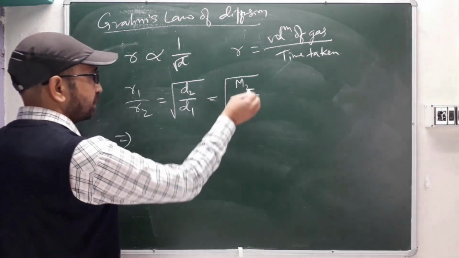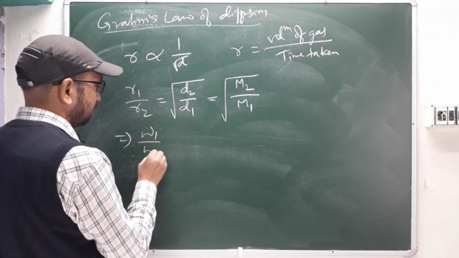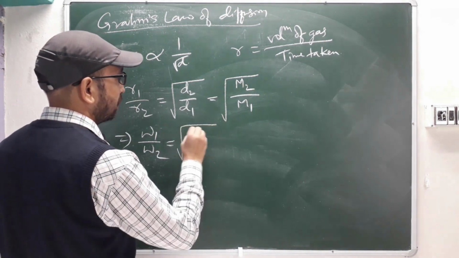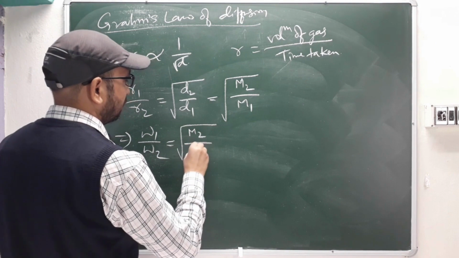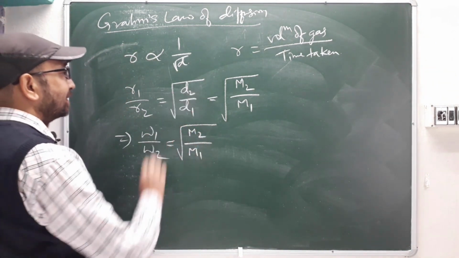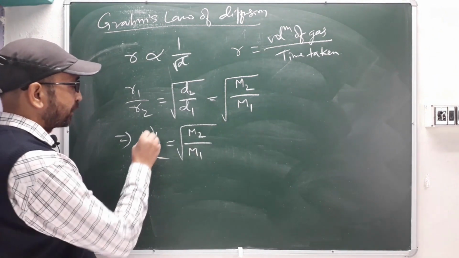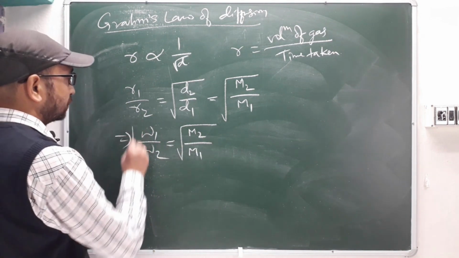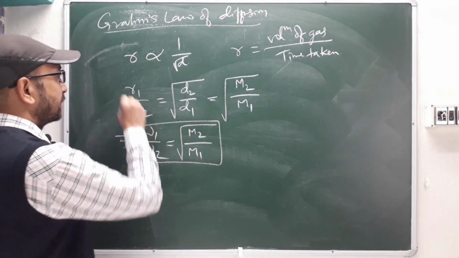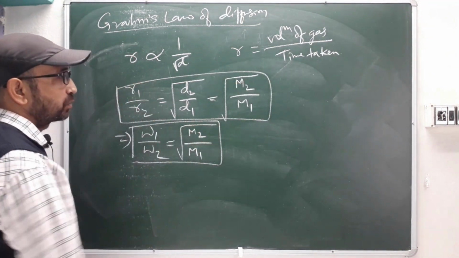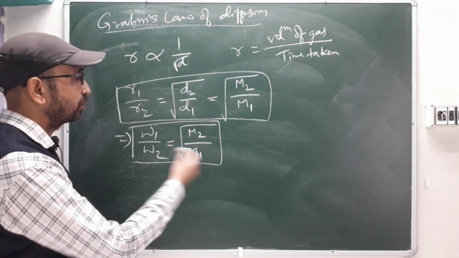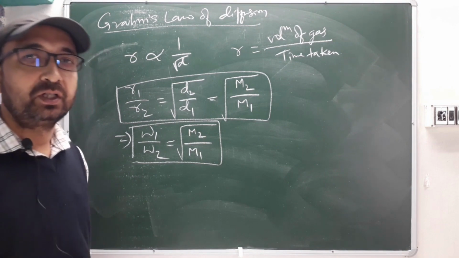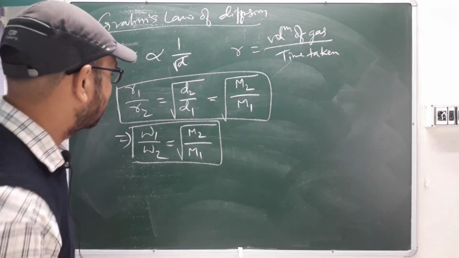So directly you can say given weight 1 divided by given weight 2 equals under root M2 divided by M1, molecular weight 2 divided by molecular weight 1. That you can also do, because this is density, so the volume term will get cancelled. Whatever the weight is there, based on that you can just see M2 by M1. So this is one equation you are getting, and this is another equation you are getting. Whatever questions we practice, at that time you will see how we solve those diffusion problems based on these equations.